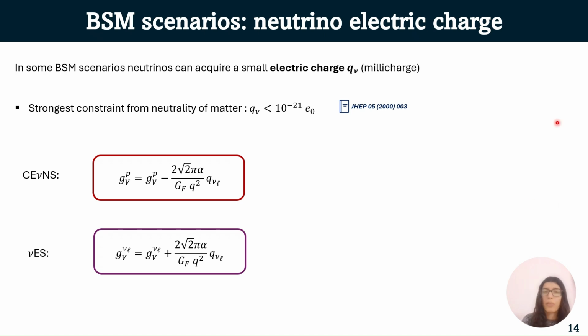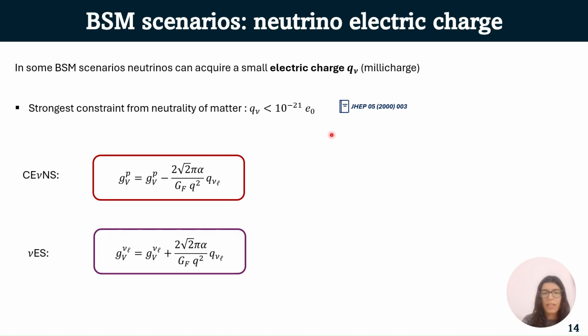Another electromagnetic property we can consider is that neutrinos can acquire a small electric charge known as millicharge because it is very tiny, and the strongest constraint in this case comes from neutrality of matter, which puts an upper limit of 10 to the minus 21 in units of the electric charge.